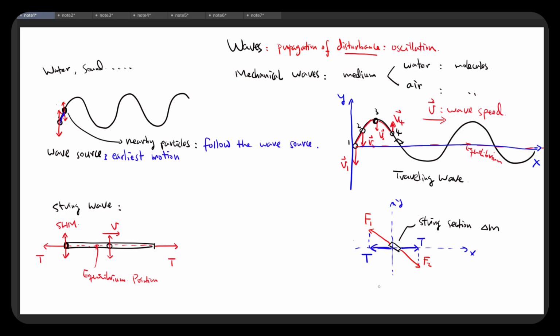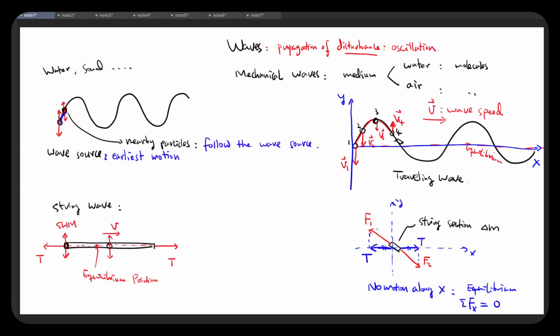So one key thing here is no motion along x, and that means that we're at equilibrium condition, or the net force along the x direction must be 0. So that's why these two components must be equal. And we call them T in the previous diagram.